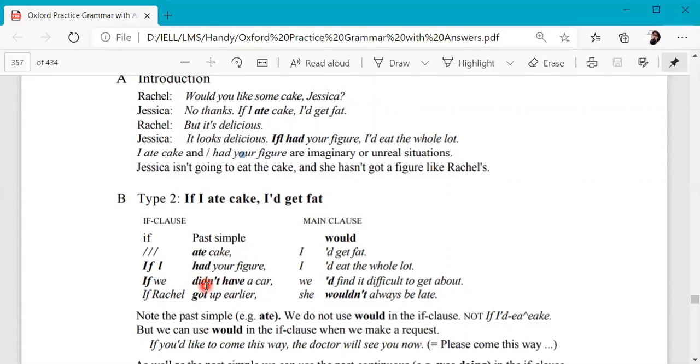Here are some more examples. The two examples we already discussed. The third example is, if we didn't have a car, we would find it difficult to get about. Now the situation is that we have a car, but we are talking about a hypothetical situation that if we didn't have a car, we would find it difficult to get about. Note the phrasal verb, get about. Just remember these phrasal verbs as well. I'll ask you in the class to make sure you watched the video.